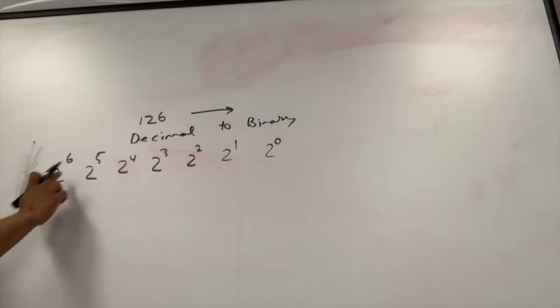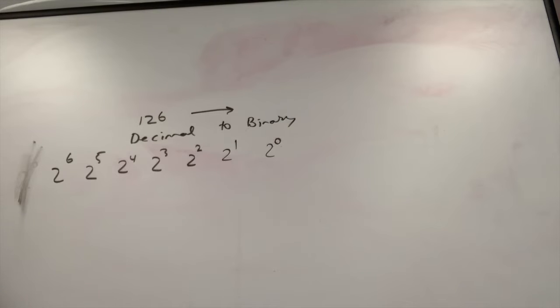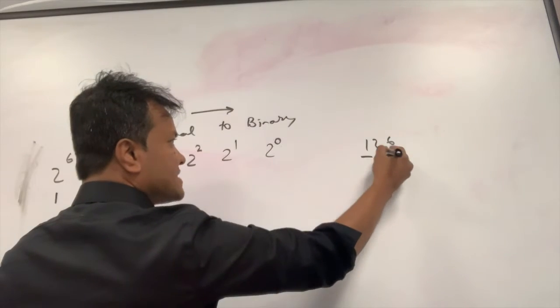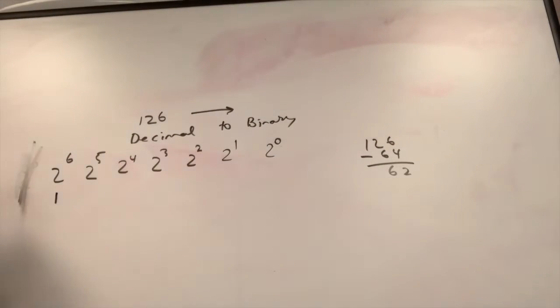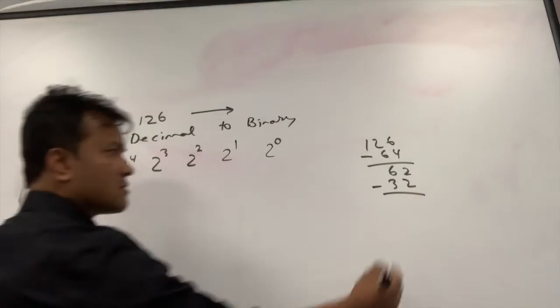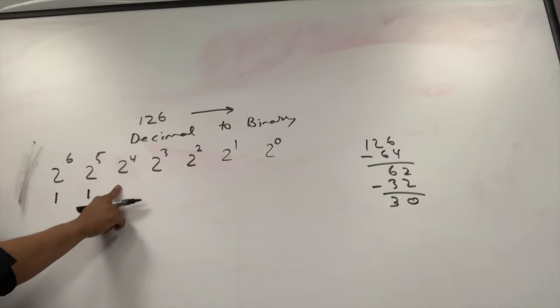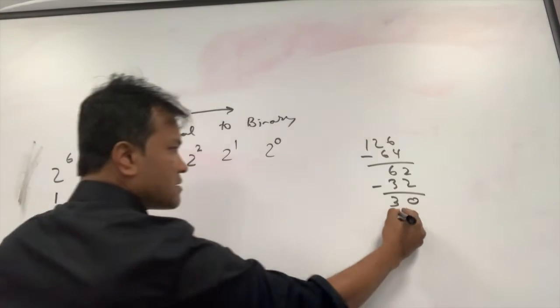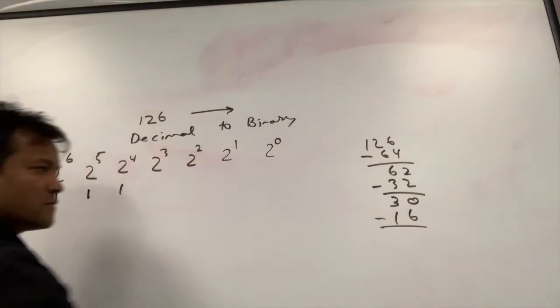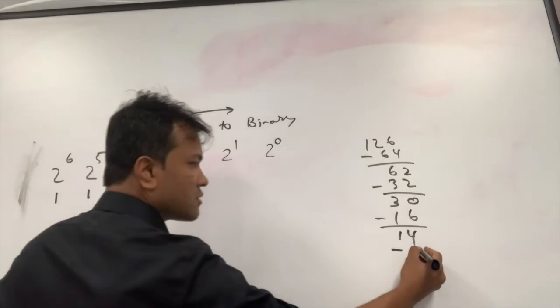So 2 raised to 6 is 64. Is 64 bigger than 126? No. So then that's fine. So we're gonna write 1. So 126 minus 64 is, can someone tell me? 62. 62 minus 32, can someone tell me? All right, this one is what? 16. So how much? 14. This one is 8. So how much?